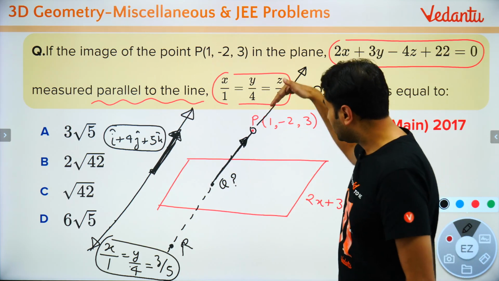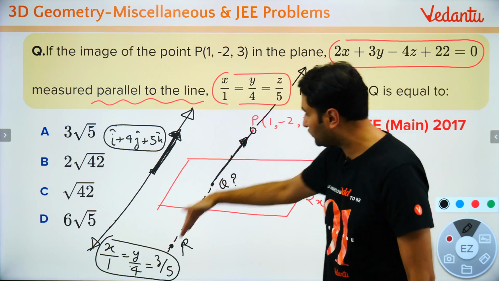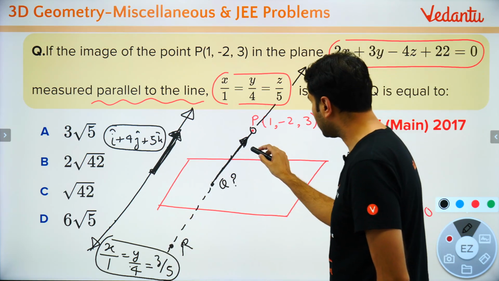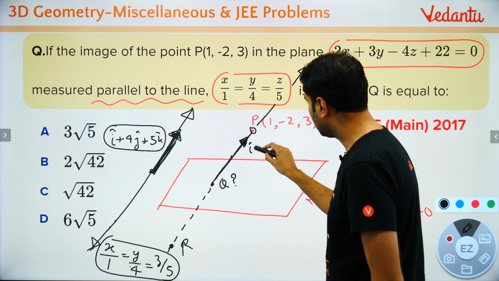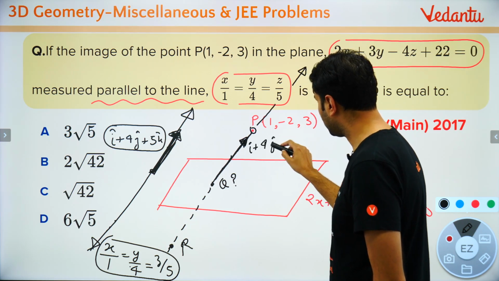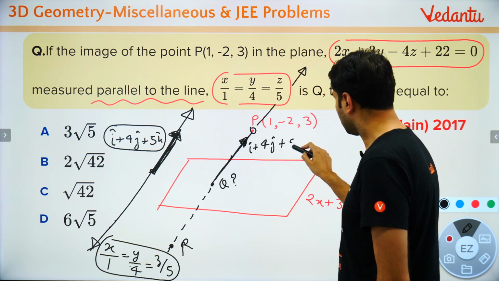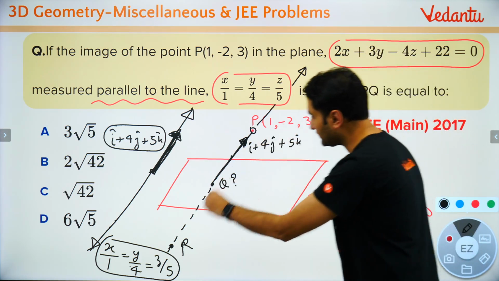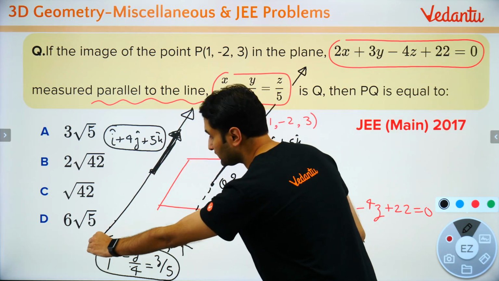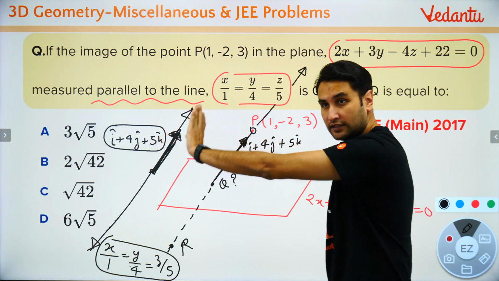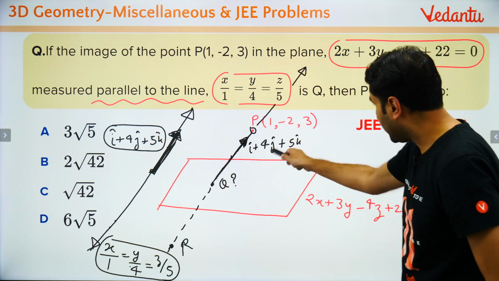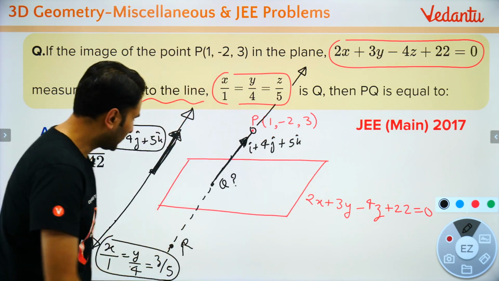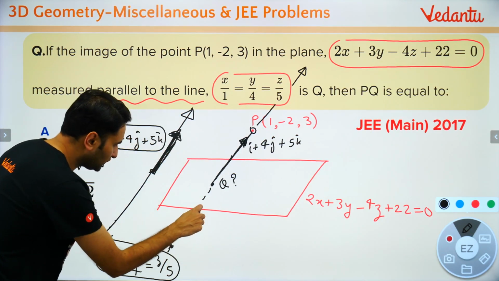मैं क्या करता हूँ? Let me start by writing the equation of this line. कैसे इक्वेशन लिखूँ इसकी? मुझे डायरेक्शन तो पता ही है. डायरेक्शन बच्चों क्या है? i plus 4j plus 5k. This is the direction of this line which is parallel to this line. Whose direction was this? यहाँ तक समझ में आता है? Now direction पता है, point पता है from which the line passes. So can I write down the equation of this line?